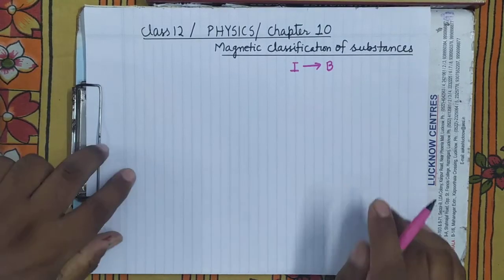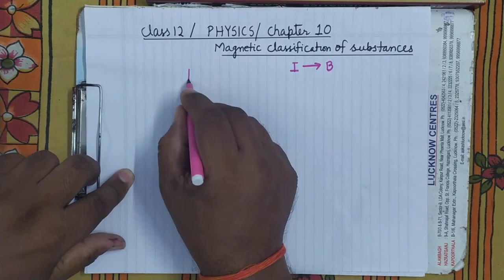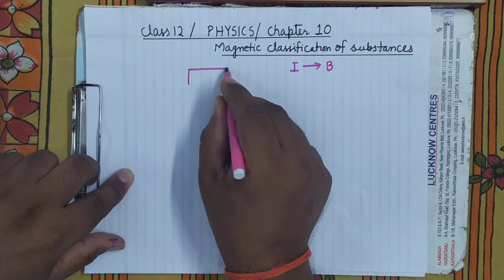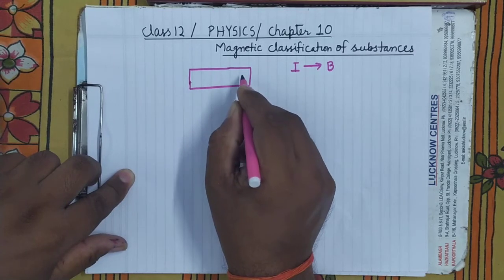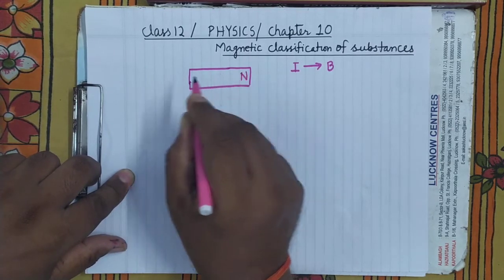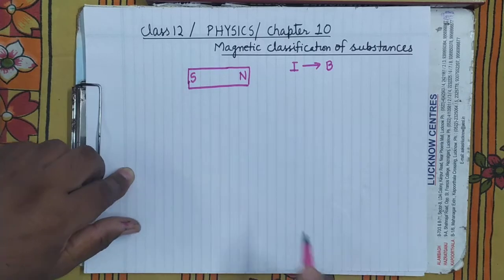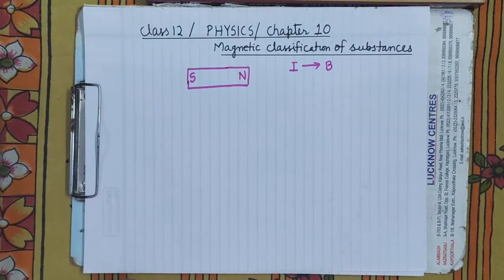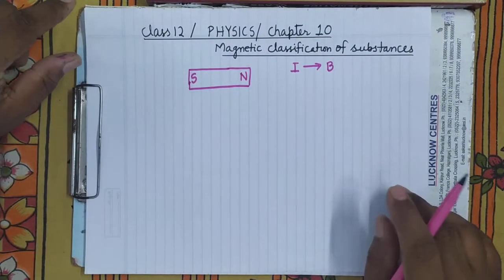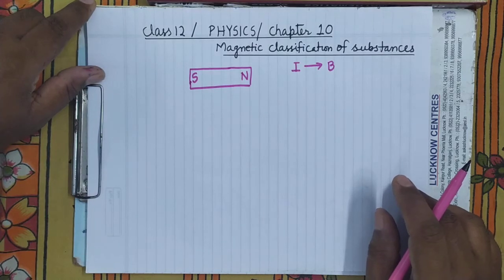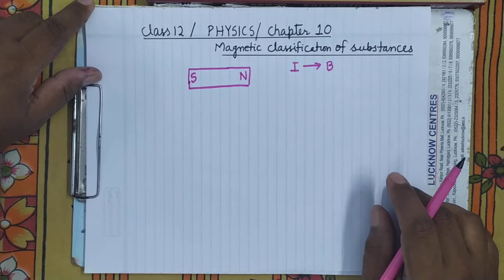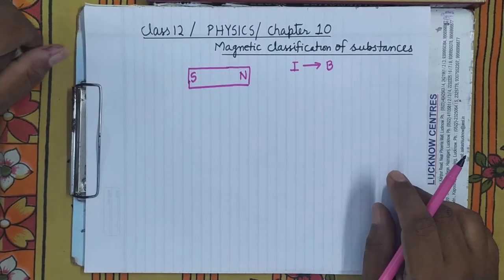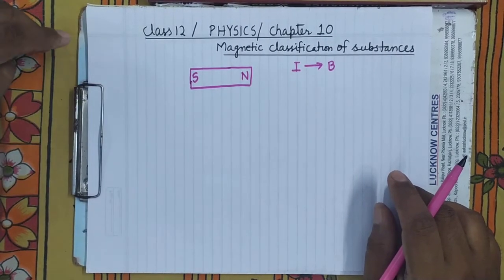Now, have you thought what is the source of magnetism in the case of a bar magnet? As you know, a bar magnet has one end acting as the north pole and the other end acting as the south pole, and this bar magnet produces a magnetic field. Have you thought what is the source of magnetic field of the bar magnet? Because here there is no current.